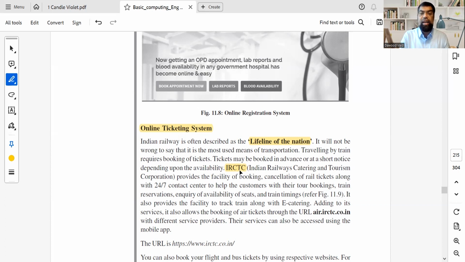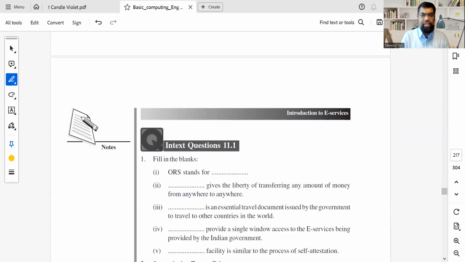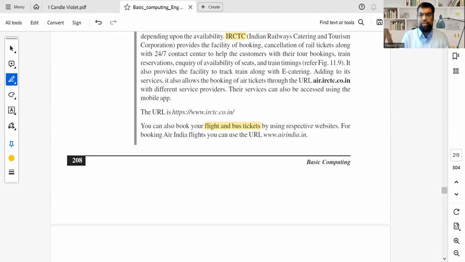That is what it stands for: IR, Indian Railways, CTC, Catering and Tourism Corporation. So remember, IRCTC is a very, very valuable website. You get your Tatkal ticket, you can get refund tickets, and now you can book bus and flight tickets also on IRCTC. And of course, flight tickets will be through Air India primarily, which is the national carrier. So this is the entire index 1 of the chapter.